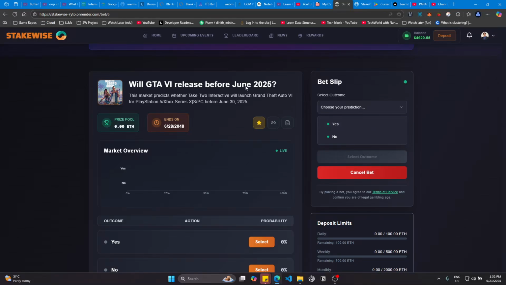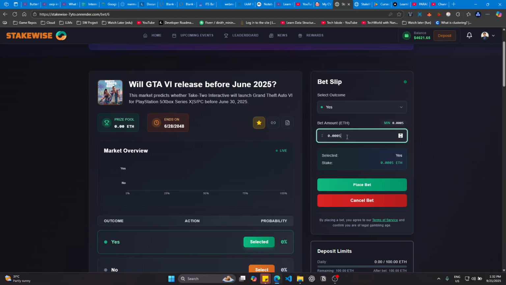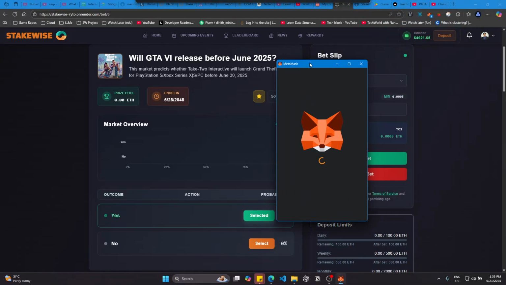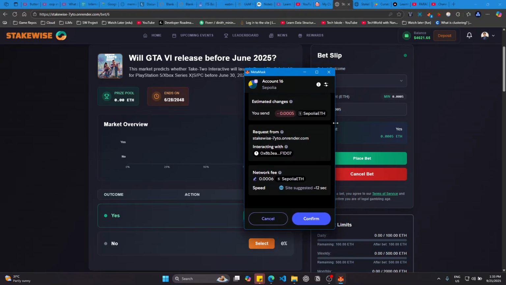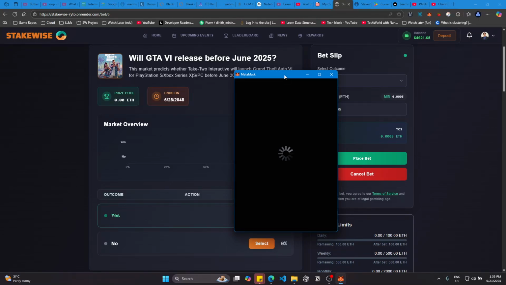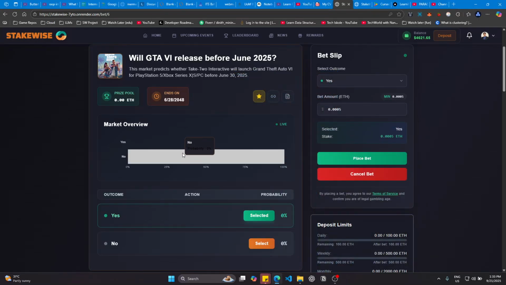For example, let's say yes for this, and let's place a bet. The currency is Ethereum. Currently we use the Sepolia test network as our deployment. So now I'll try to place the bet on the yes option, and we use MetaMask as our cryptocurrency wallet. This acts as a browser extension, and when we confirm this from our wallet, this amount is going to get deducted, and it goes to the prize pool.